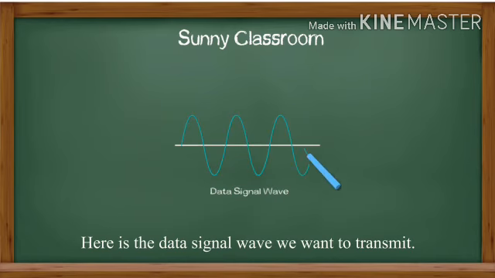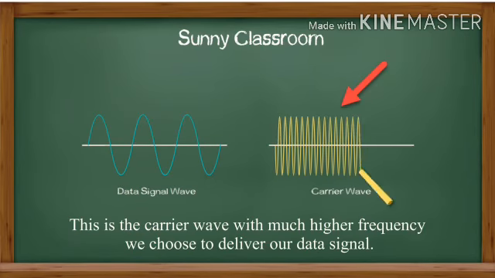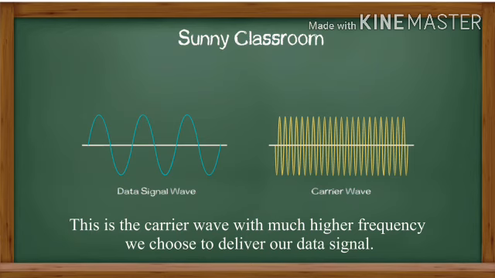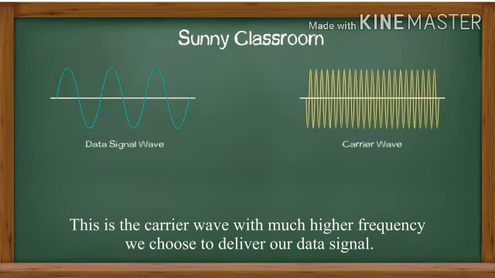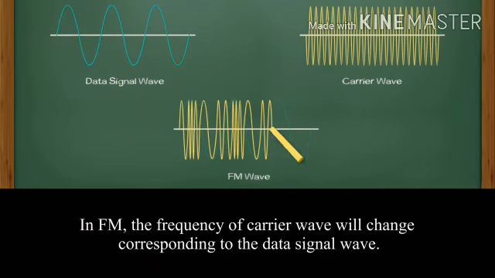Here is the data signal wave we want to transmit, and this is the carrier wave with much higher frequency we choose to deliver our data signal. In FM, the frequency of a carrier wave will change corresponding to the data signal wave.